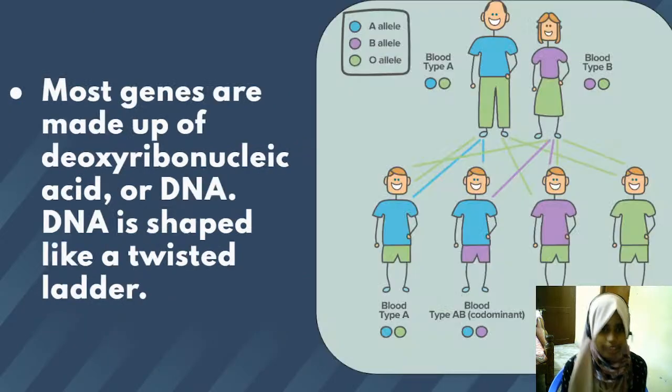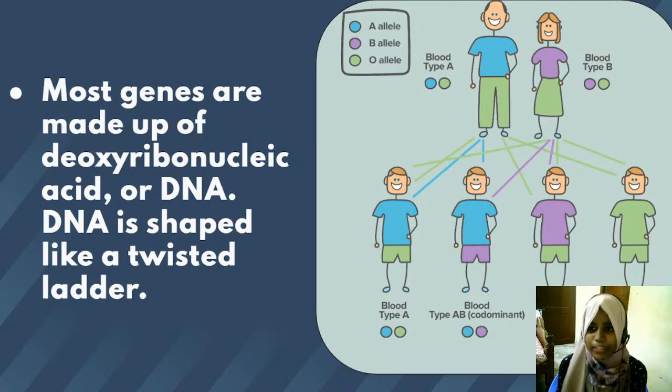Moving on, just take a moment, pause the video and observe the image on the right side. You can observe very clearly how blood groups are determined. As I already told you, genes are made up of DNA. DNA is nothing but deoxyribonucleic acid. It's a chemical name, and DNA is also the abbreviation. We all know how DNA looks. It looks like a twisted ladder.